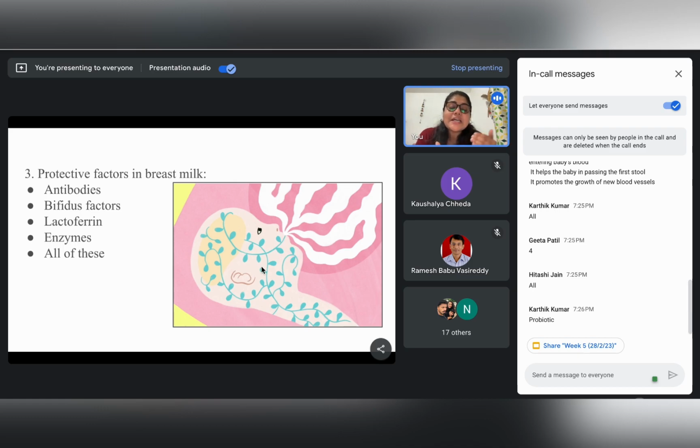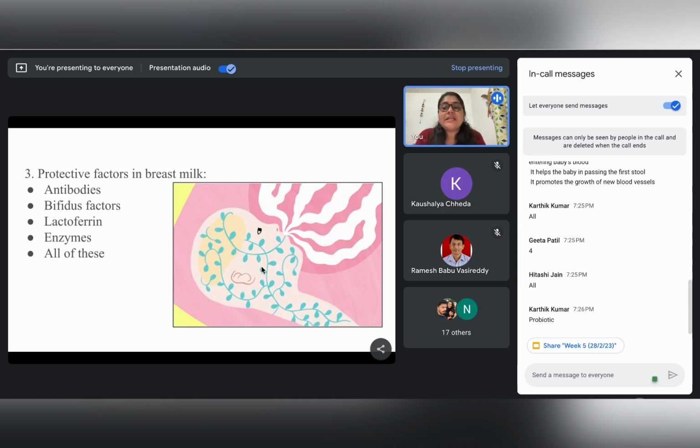Escherichia coli is a pathogenic bacteria which can cause stomach problems or intestinal disorders in the child, right? So bifidus factors, by helping lactobacillus bifidus grow, protect the child from getting stomach or GI problems.